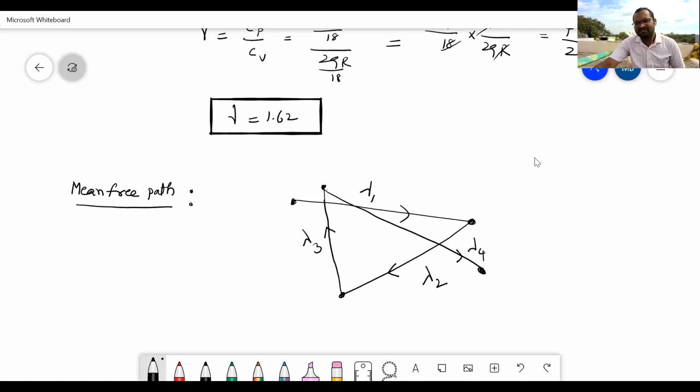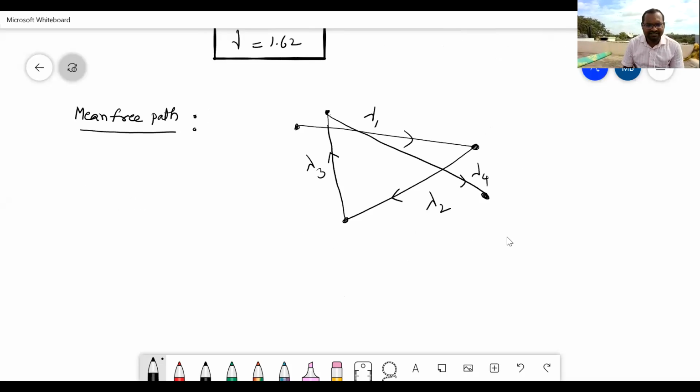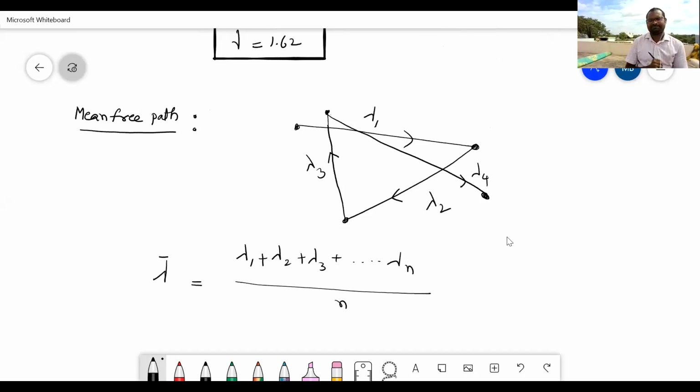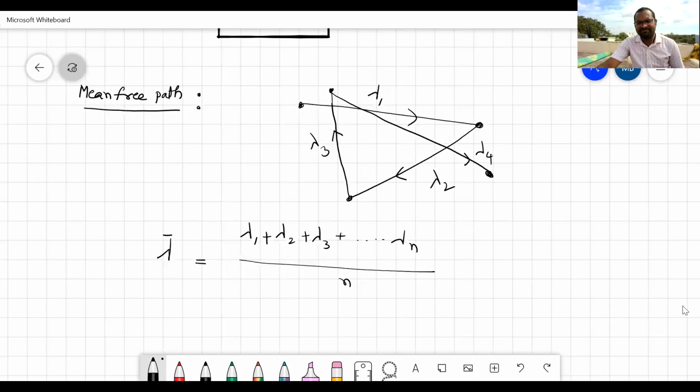Are you understanding? Yes. Now, if you take the mean, means lambda 1 plus lambda 2 plus lambda 3 plus and so on, up to lambda n for n number of collisions, divided by n. This is called mean free path. Lambda bar, lambda average, mean free path. I hope you are understanding clearly. Okay.